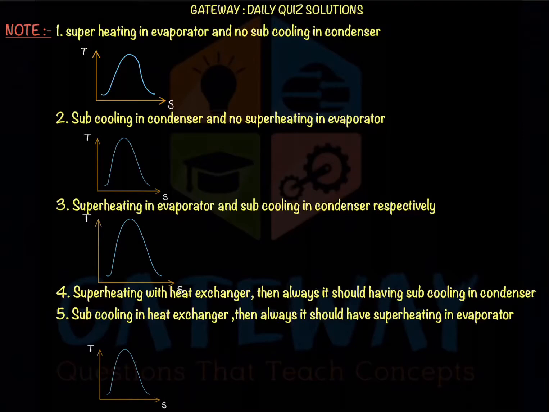Here are the explanations. There are a few important things to understand when we are dealing with refrigeration questions regarding VCRS. Whenever it is said about superheating and subcooling, superheating will happen in the evaporator section, and subcooling will be happening in the condenser section. Suppose there are 5 possibilities in the question. Whenever we are reading a question, we should be very careful in knowing which among the 5 the question falls in. It is also possible that there is no subcooling and no superheating at all. That is an ideal VCRS cycle. Even that can be possible.